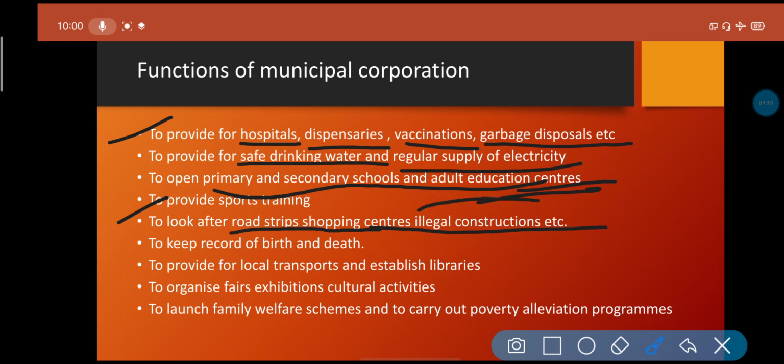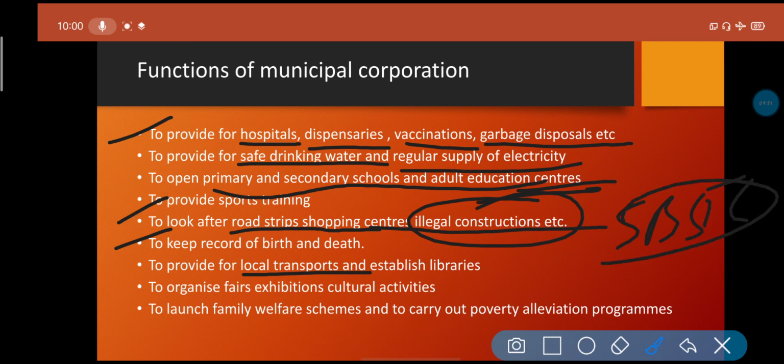If any illegal construction is going on in the towns or the cities, that is also taken care of by the municipal corporation. Keeping the records of birth and death, okay, and providing the certificate to the particular person who needs it. Then they are providing local transport. See, public SBSTs, you know that SBSTs are there, the buses. Then local trains.